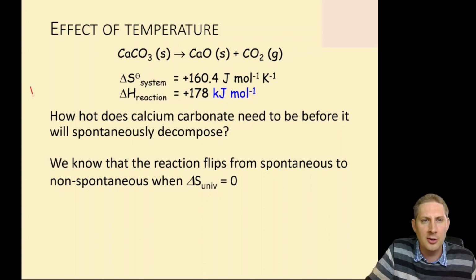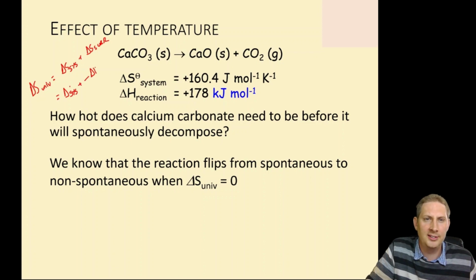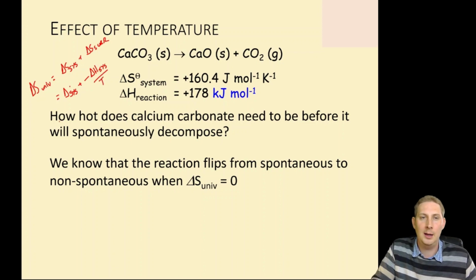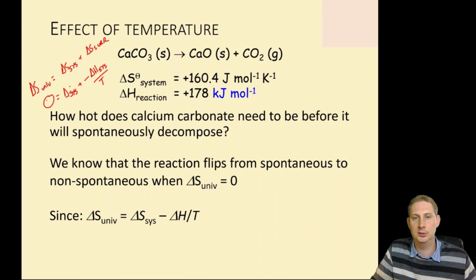And we know that delta S universe is delta S system plus delta S surroundings. Moreover, we know delta S surroundings is minus delta H system over the temperature at which it occurs. And we can set that to 0.